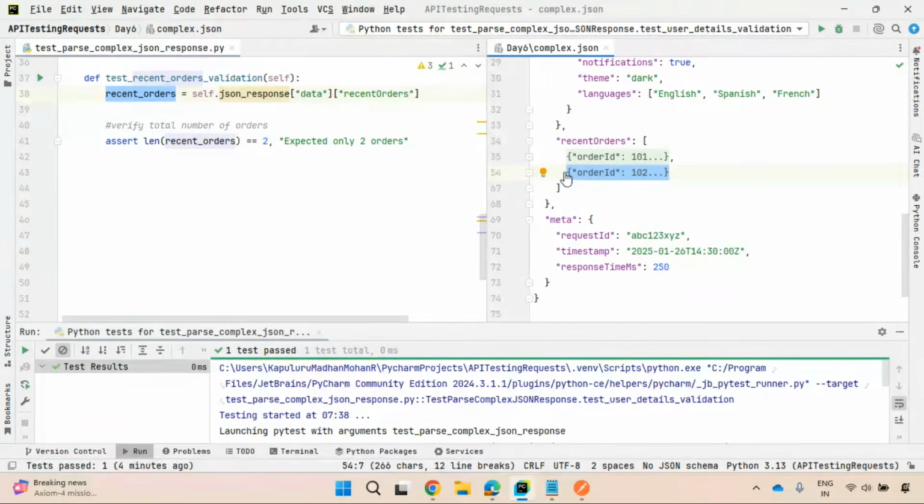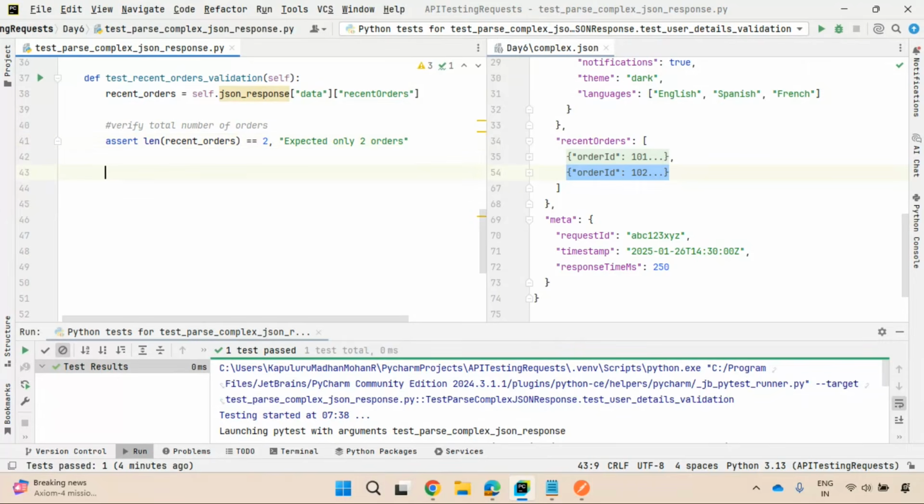So can I do that? Yes. What I'll do: validate first order details. I'll capture this first order equal to recent orders of 0. First order it is. It will return me the first element, the first object, of 0.